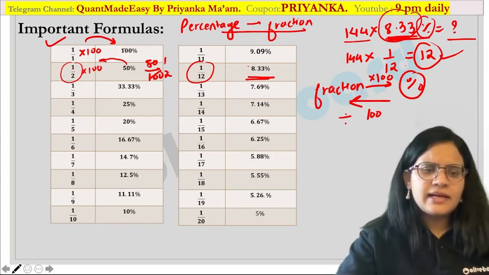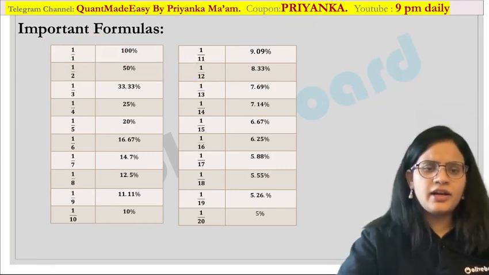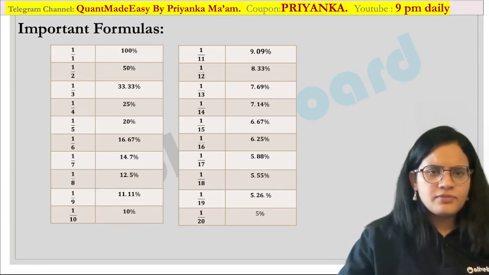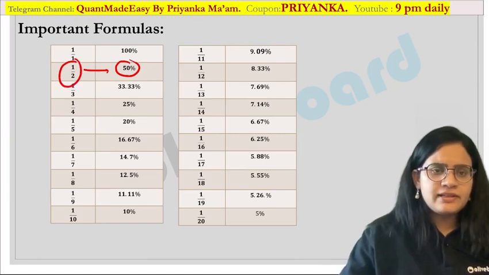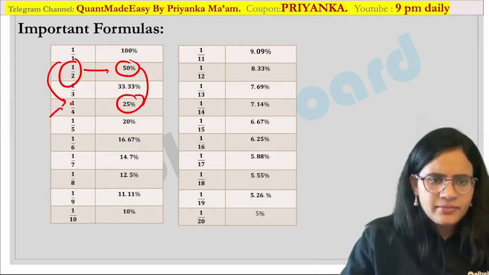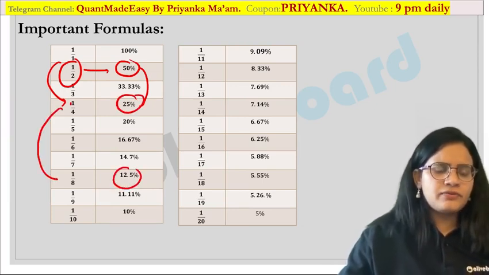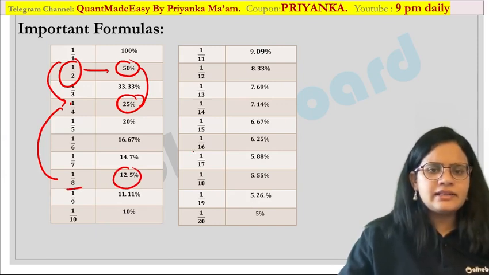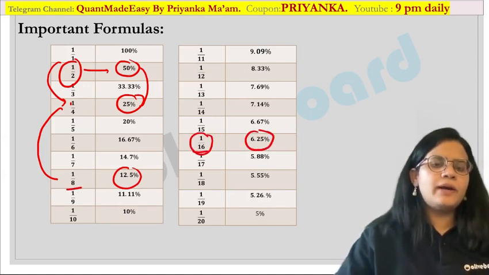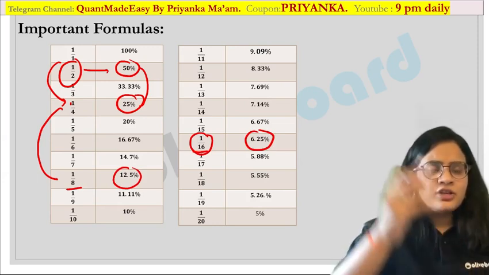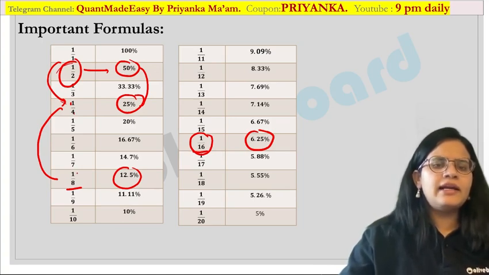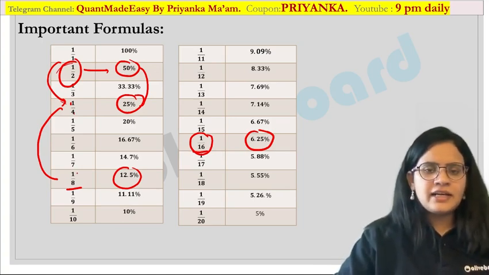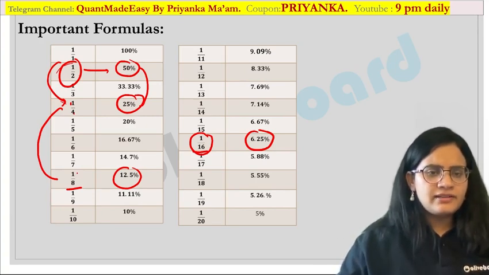Now to remember this table, I would like to give you a few tricks on how to recall it. If you observe, 1 by 2 is 50%. Now 1 by 4 is just half of this, so it becomes half of 50. Again, half of this, that is 1 by 8, is 12.5. Again half of 1 by 8, that is 1 by 16, is 6.25 percent. So in the same table I am recalling 4 values: 1 by 2, 1 by 4, 1 by 8 and 1 by 16. Are you getting my point? So you can remember these 4 values in this manner.